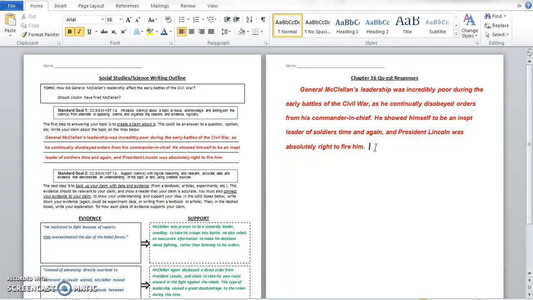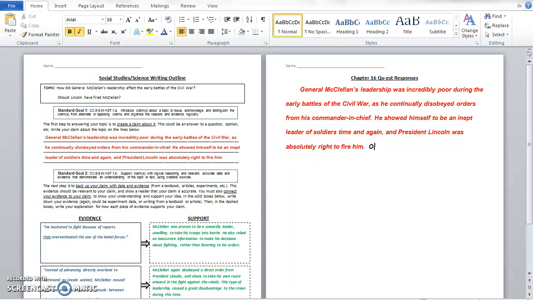So after you give your claim to start your response, which again, your claim is that his leadership was poor, he continually disobeyed orders and showed himself to be an inept leader. Now you want to bring in your evidence and support to back up your claim. So rather than simply copying and pasting your evidence and your support, because that would make your writing very confusing for a reader, it wouldn't really flow well, what you want to do is add just a little brief statement to introduce your evidence.